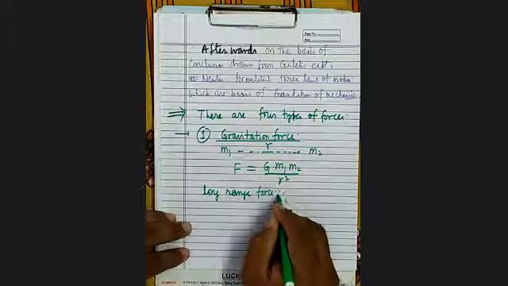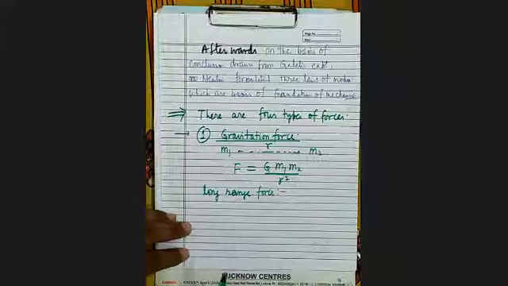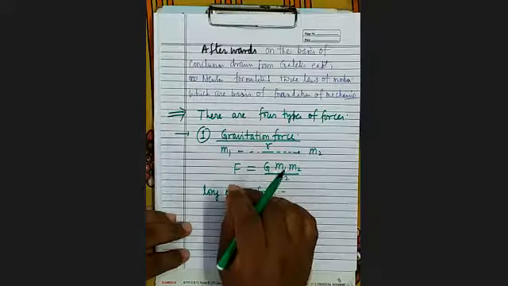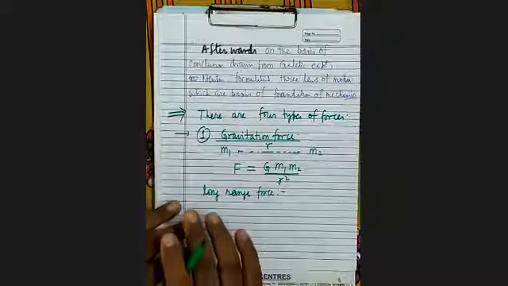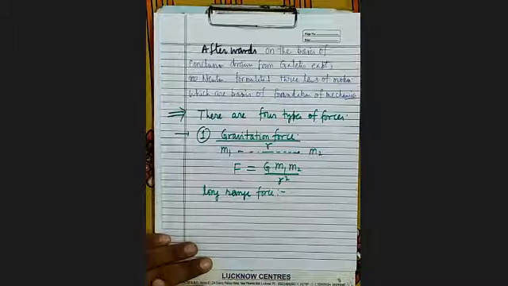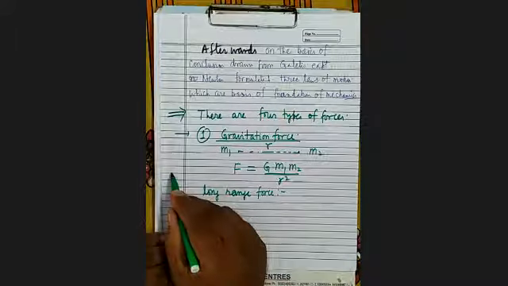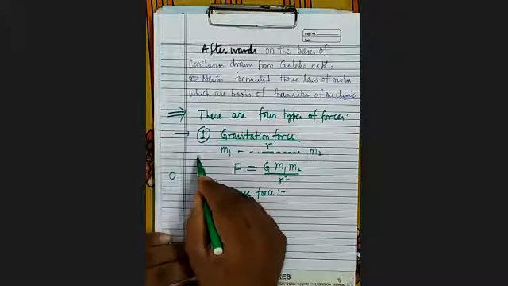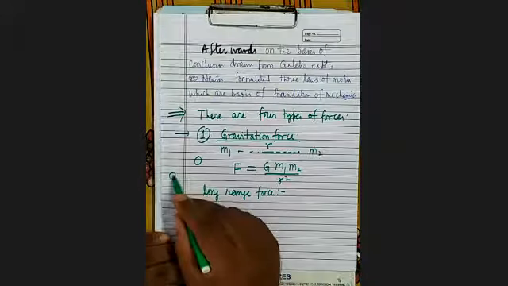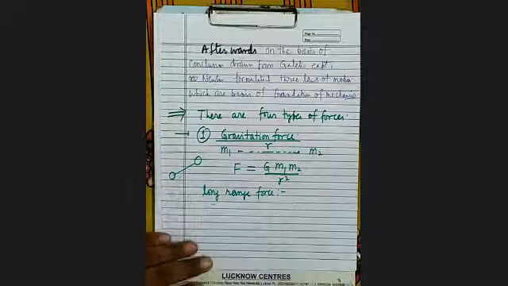What is the meaning of long range force? Who can tell? It means that whether the bodies are near each other or very far apart, there will be force. Even if you take one body in India and another body in US, there will still be some gravitational force of attraction between them.